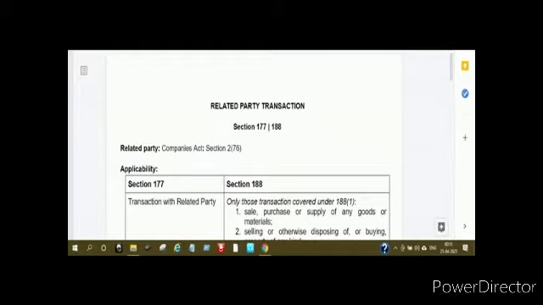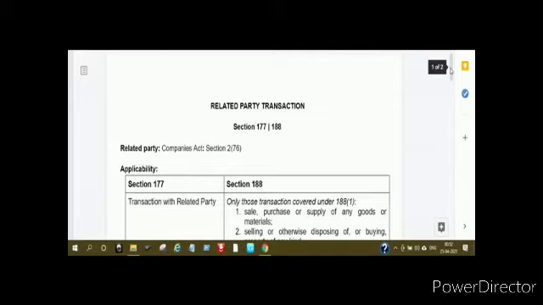So let's begin. When we talk about related party transaction approval, majorly we can say there are two sections under the Companies Act which govern. First is section 177 and another one is section 188. But normally when we say related party transaction, we give our attention to 188 only, because that specifically says these are the related party transactions. But we also have to see section 177 of the Companies Act, which doesn't say related party transaction but says transaction with the related party.